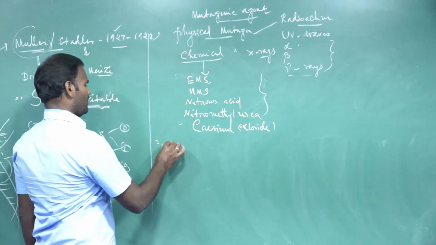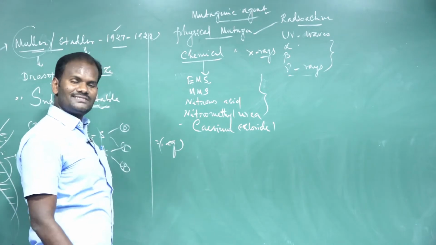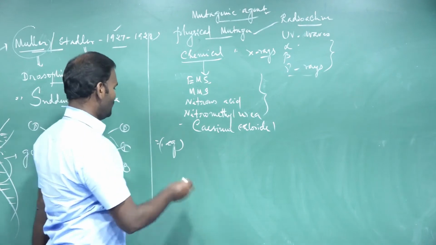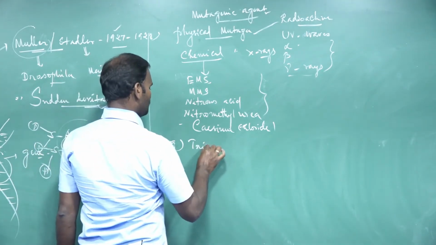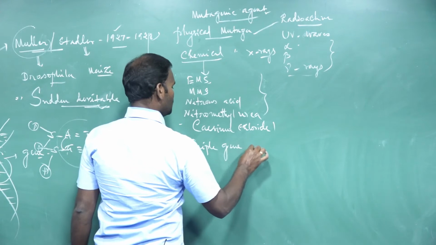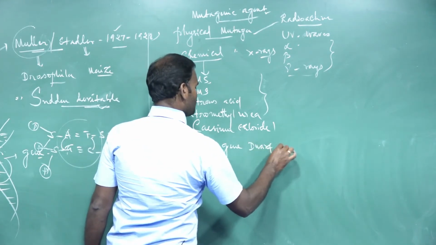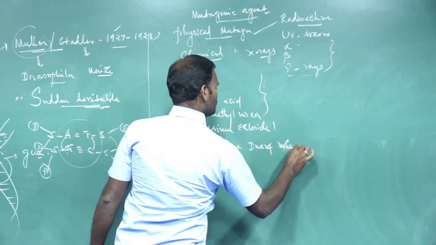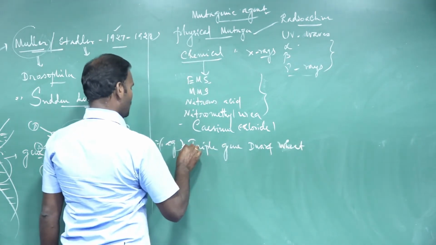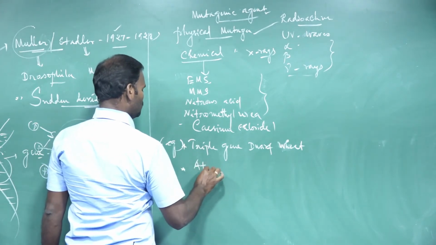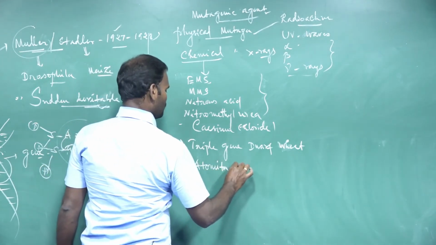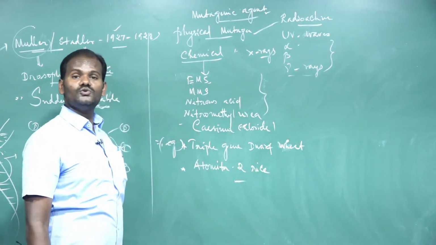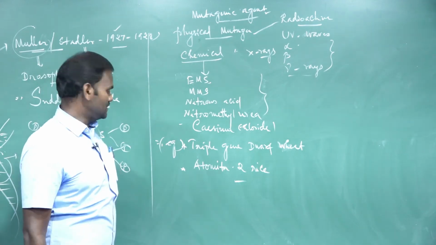For example, a mutant variety. What is called a mutant? The organism that undergoes mutation is called a mutant variety. For example, triple gene dwarf wheat, dwarf wheat varieties. Another one, Atomita 2 rice. These are the products of induced or point mutation or gene mutations.